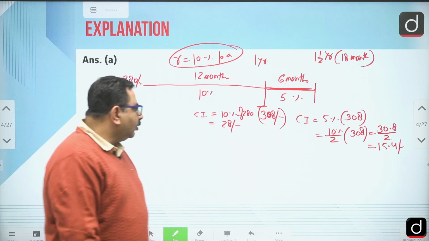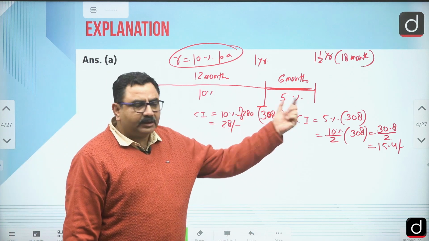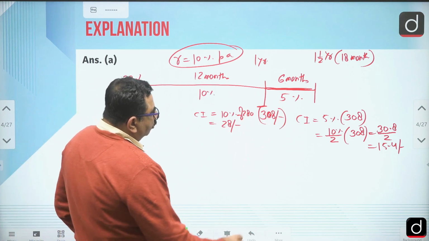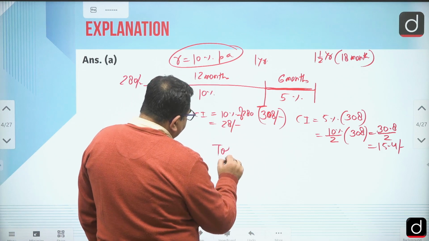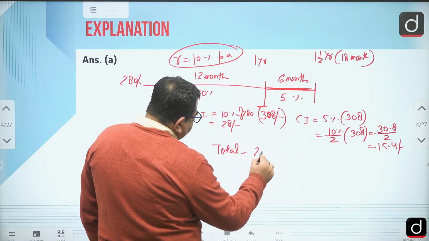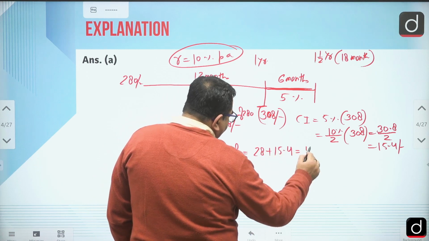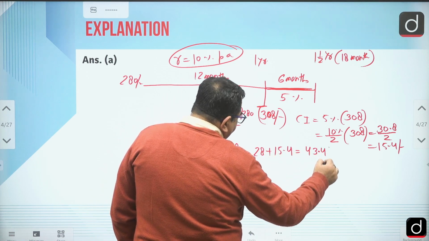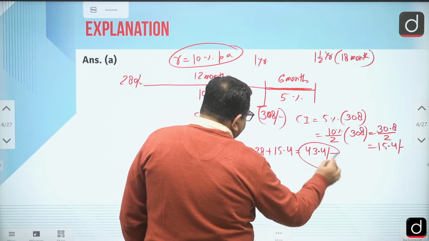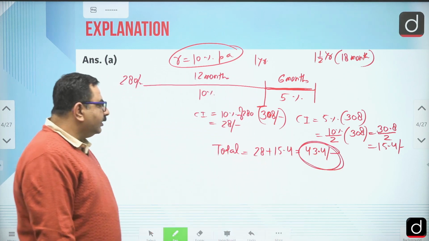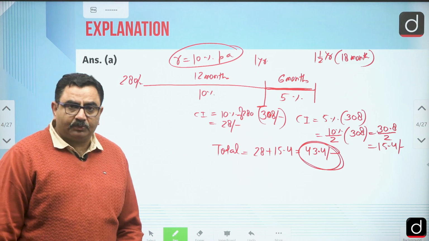That is the compound interest earned for the next 6 months. So what is the total compound interest earned for 18 months? That is 28 plus 15.4, so that is 43.4 rupees. So the total interest earned is 43.4 rupees.